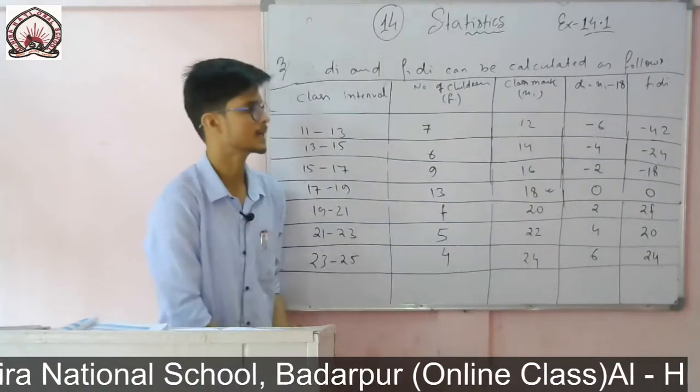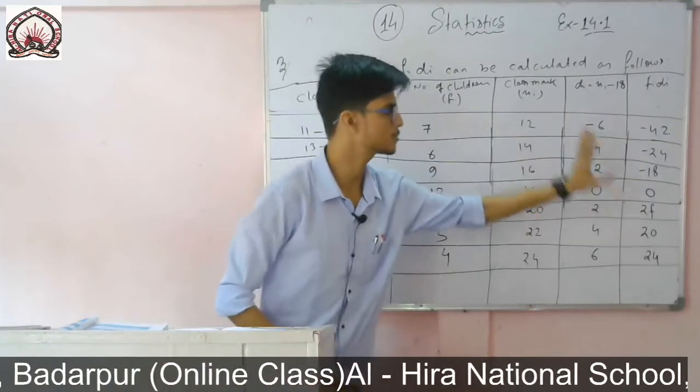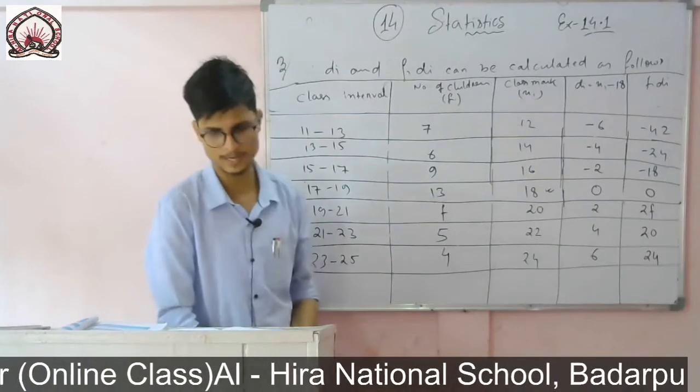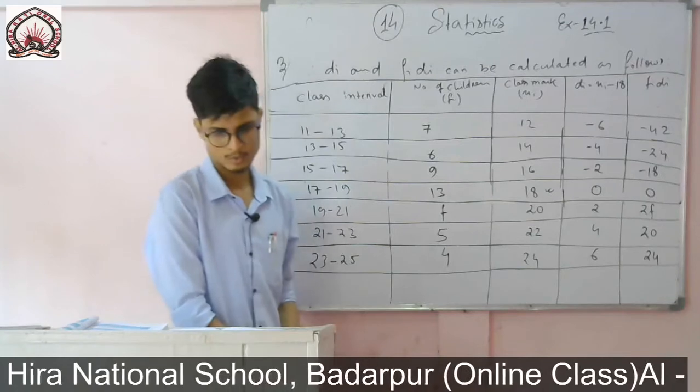If the minus sign is there, then don't forget to write it or else everything will be wrong. So minus 42, minus 24, minus 18, 0, twice f, 20, 24.